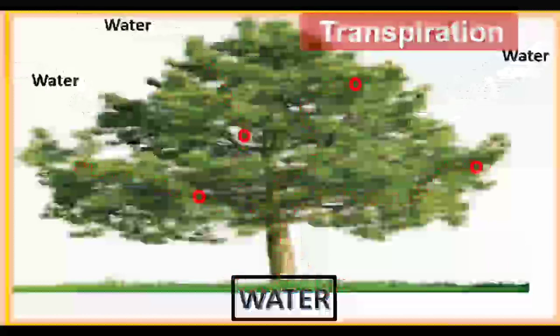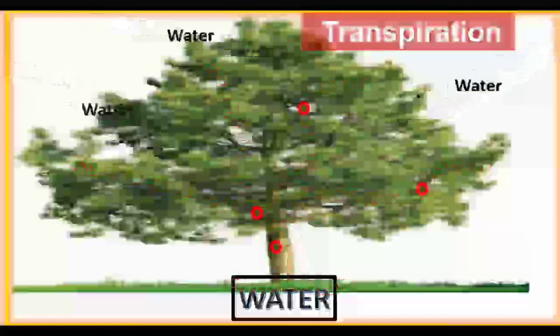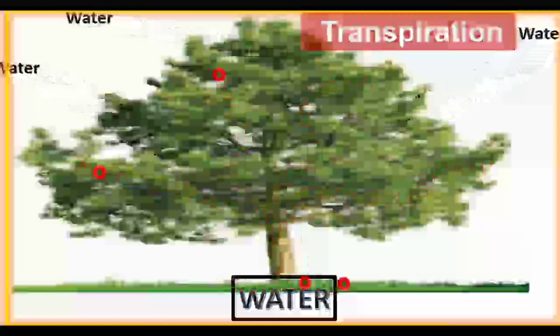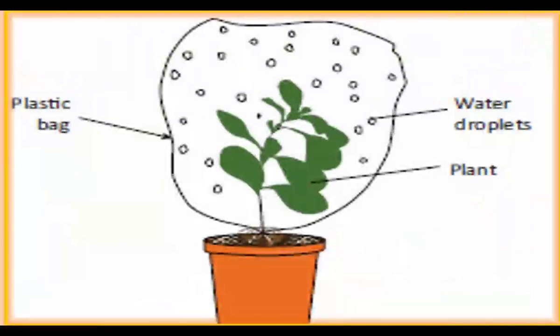Water is lost from the leaves. Evaporation of water takes place from the leaves. This is called transpiration. As shown in this diagram, we have to cover the shoot system of a plant with a plastic bag and keep the setup under sunlight for a few hours. We will observe water droplets on the surface of the plastic bag. This is because of transpiration.